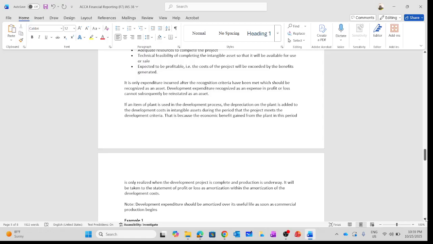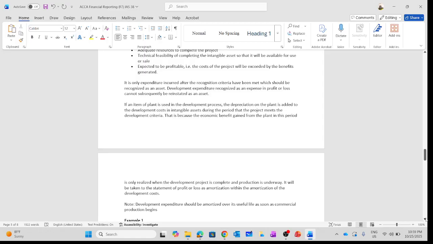I am not going to solve any question because when we do our live online session, we are going to solve all of the examples and also look at cheat questions. So now, example one: an entity has incurred the following expenditure during the current year. A brand name relating to a specific range of chocolate bars purchased for $200,000 by the year end, and by the year end, a brand specialist had valued this at $250,000.